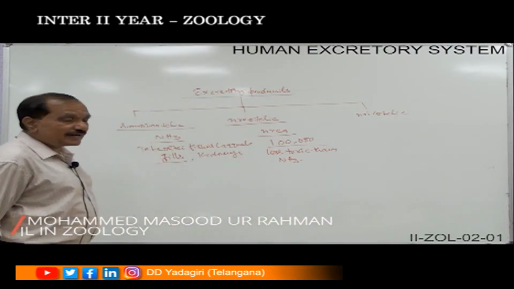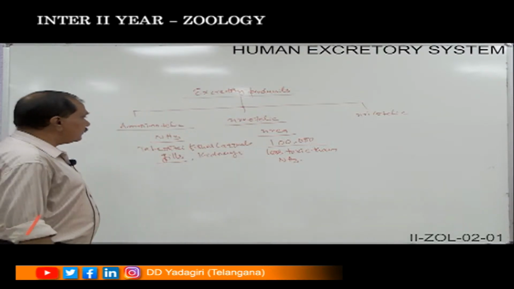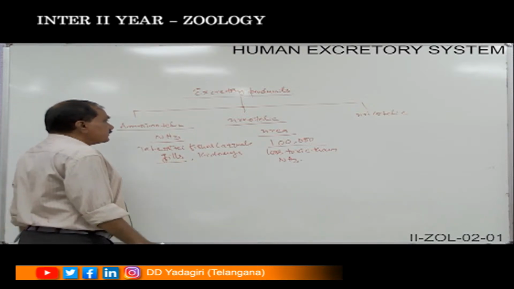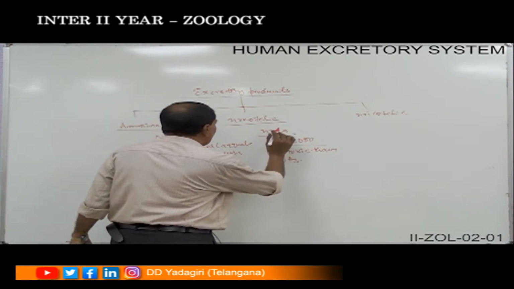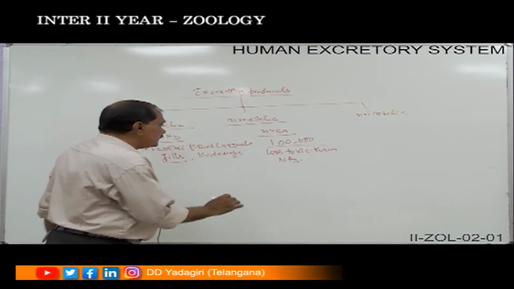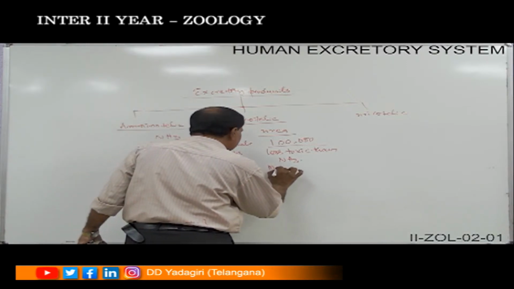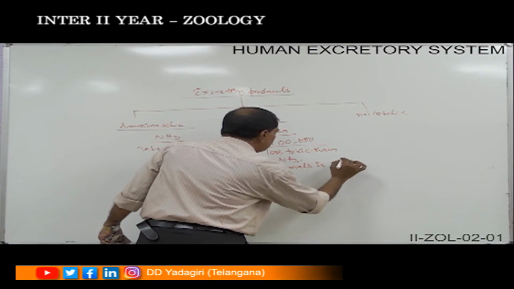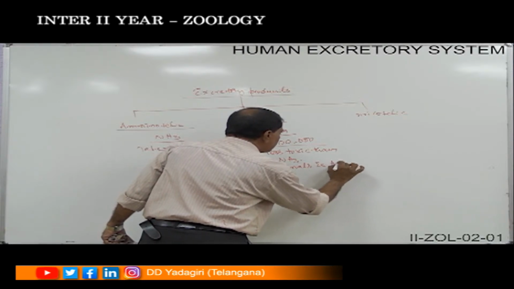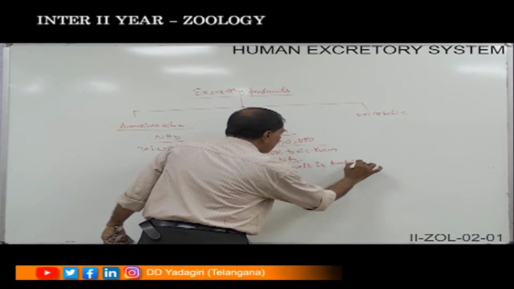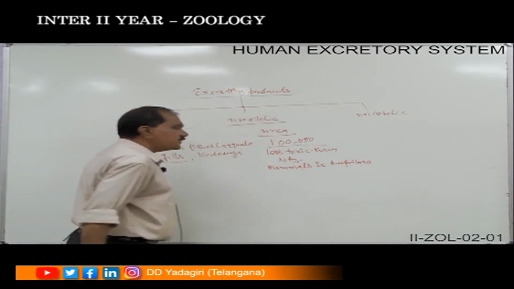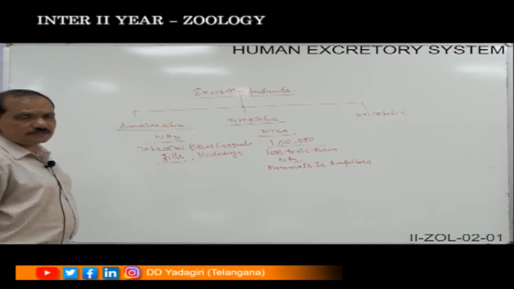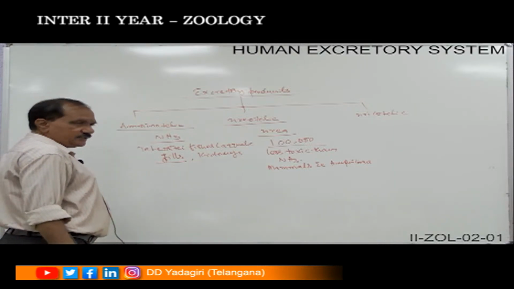The animals which excrete the urea are called the ureotelic animals, in which the amphibians and the mammals are responsible for releasing the urea as an excretory product.